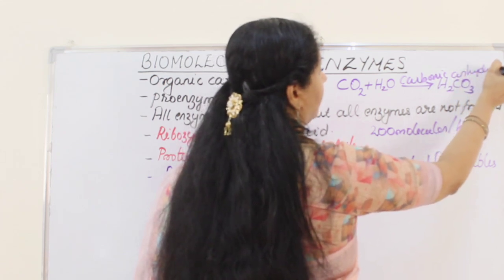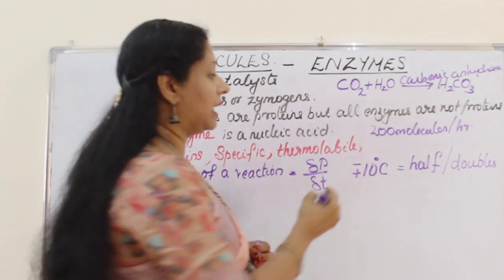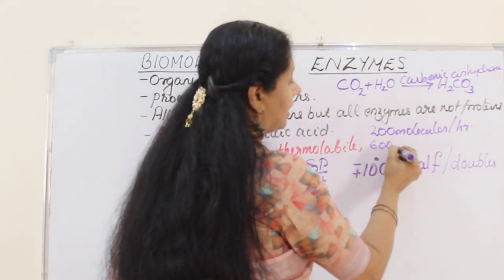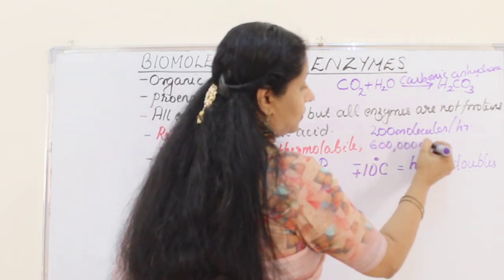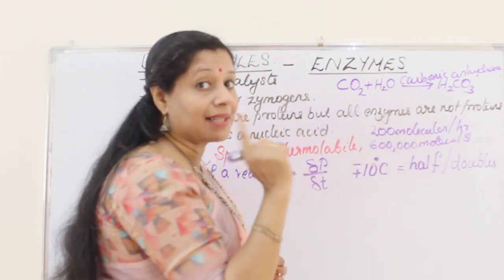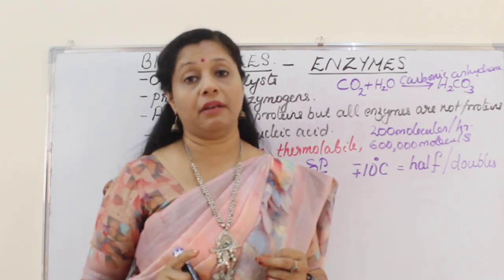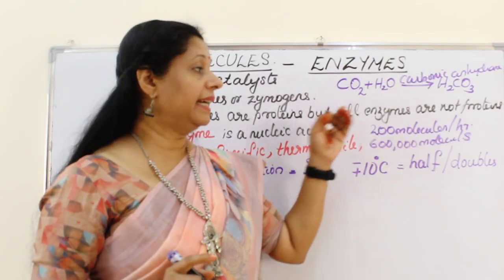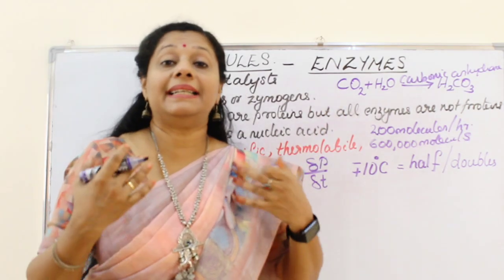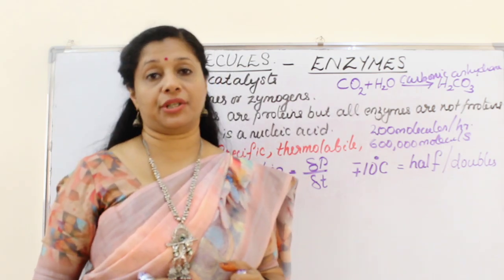When this enzyme comes into the picture, the rate of the reaction becomes 600,000 molecules per second, not hour, second. Every second 600,000 molecules are being formed. So here the rate is increasing almost 10 million times when we are adding the enzyme to the reaction.